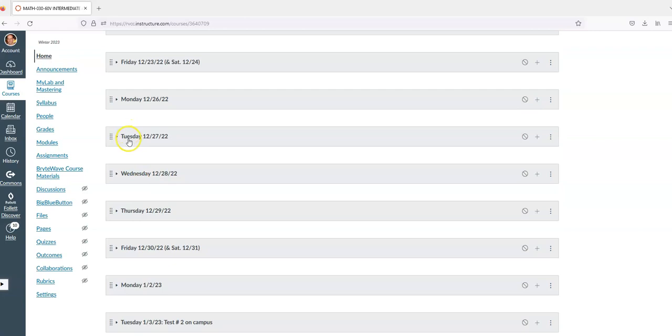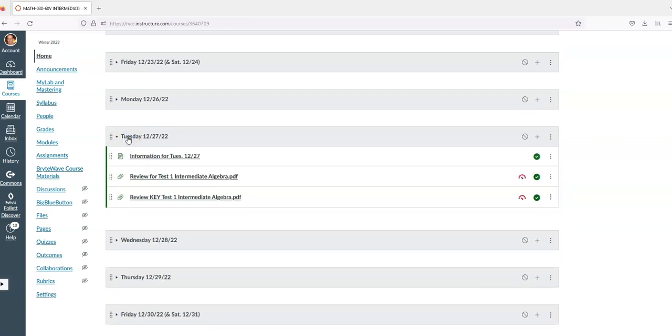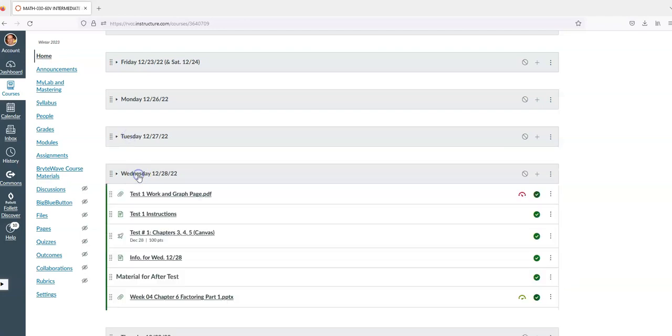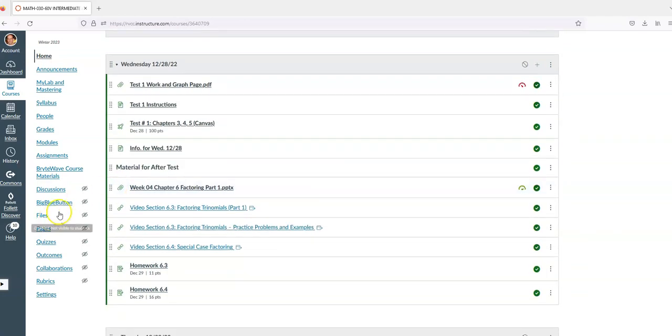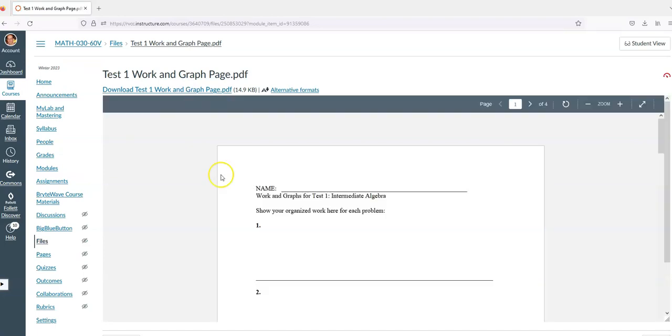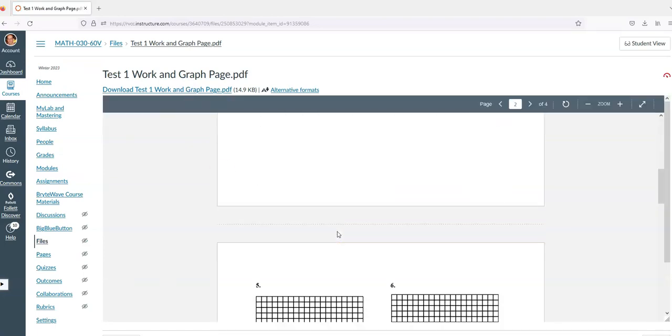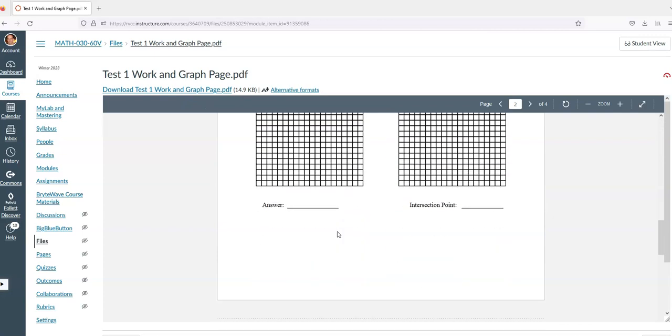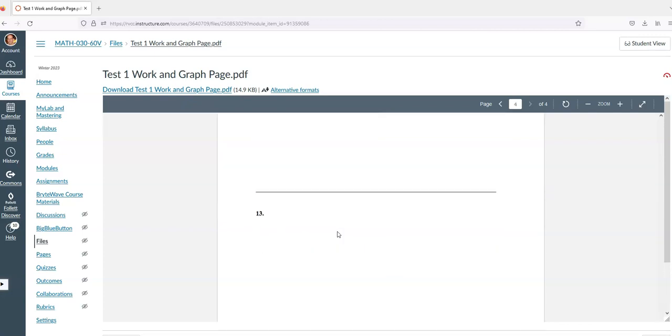You'll notice when we get to the 27th, there's nothing new because that's the day you're going to catch up and then review for the first test. The first test you're going to take online, and this is important. There's a PDF file here that says Test 1 Work and Graph Page. You're going to need to print this out before the first test. Now, there's no questions on it. It's just a whole bunch of different places for you to organize your work. There's graphs, and they all go with the problems on the test.